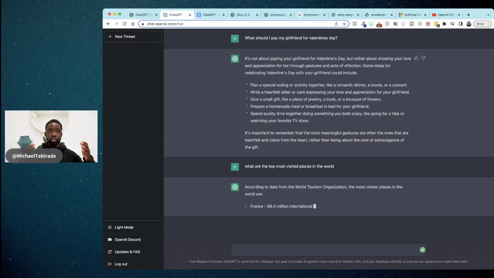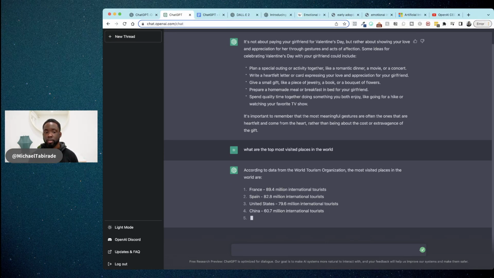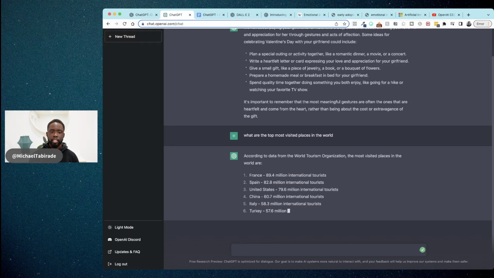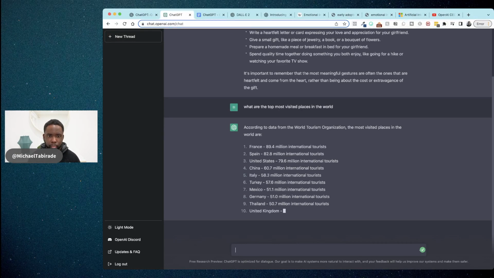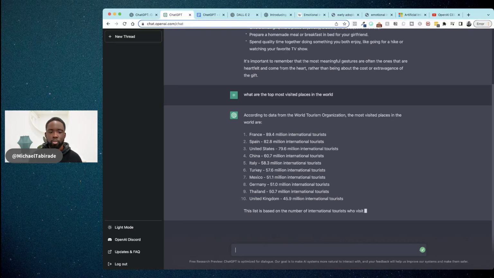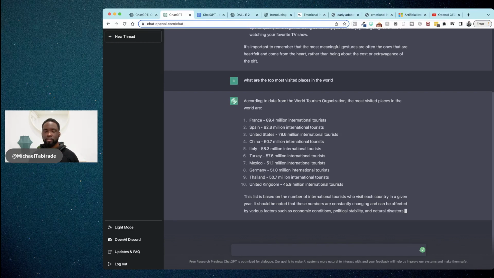Now the speed of this is really good. So if you've just created a new page and you've refreshed it as an example, it will generally give you answers very, very quickly. So look, 89.4 million international tourists in France. I mean, this is fantastic. So this just gives you an idea. You could probably do what are the least visited places, but I'm not going to embarrass any countries here.